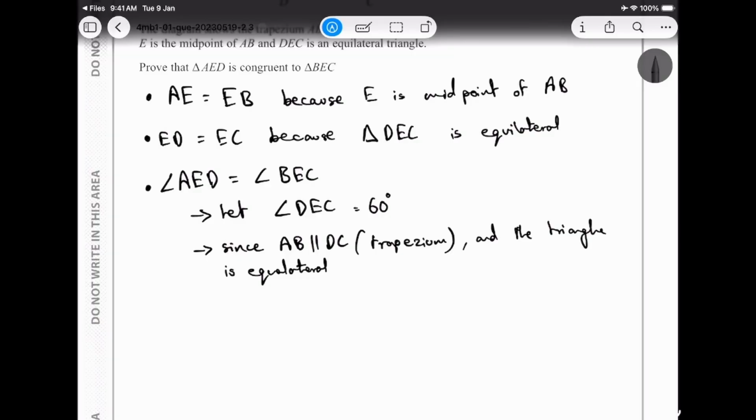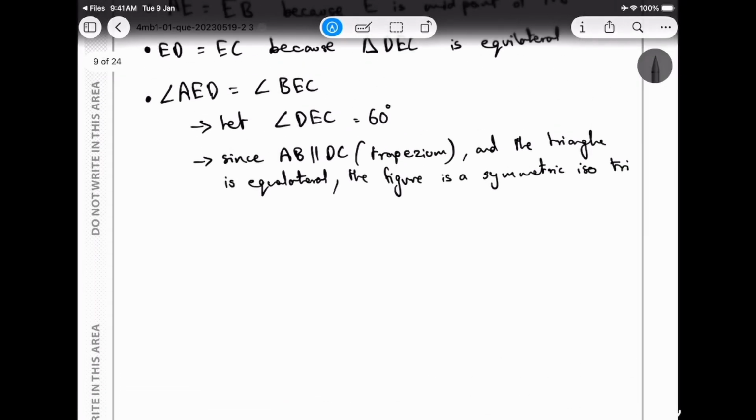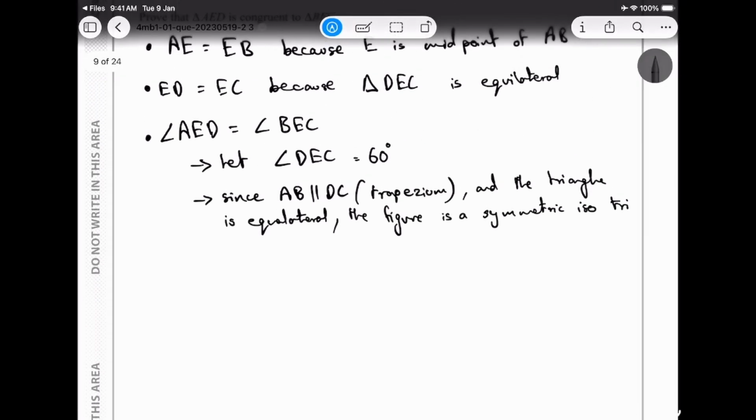Okay, the figure is symmetric, the spelling is wrong, symmetric isosceles triangle. I'm not gonna write all that. Okay, so that's how we know that angle AED is equal to angle BEC. Although this much is not required, I'm giving you guys extra information.